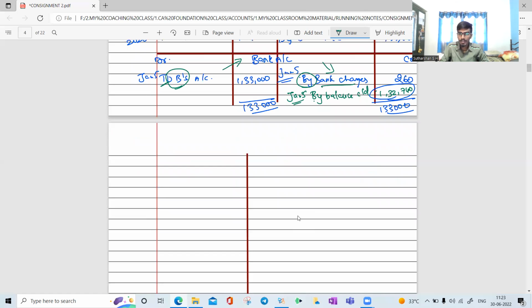Then we have one more preparation left. What is the final preparation I will do? It is very simple. Provision for expense account, credit, debit. Okay. It is very simple. So we have the bank charges, right? On Jan 5, the bank charges. So that only we are creating a provision.